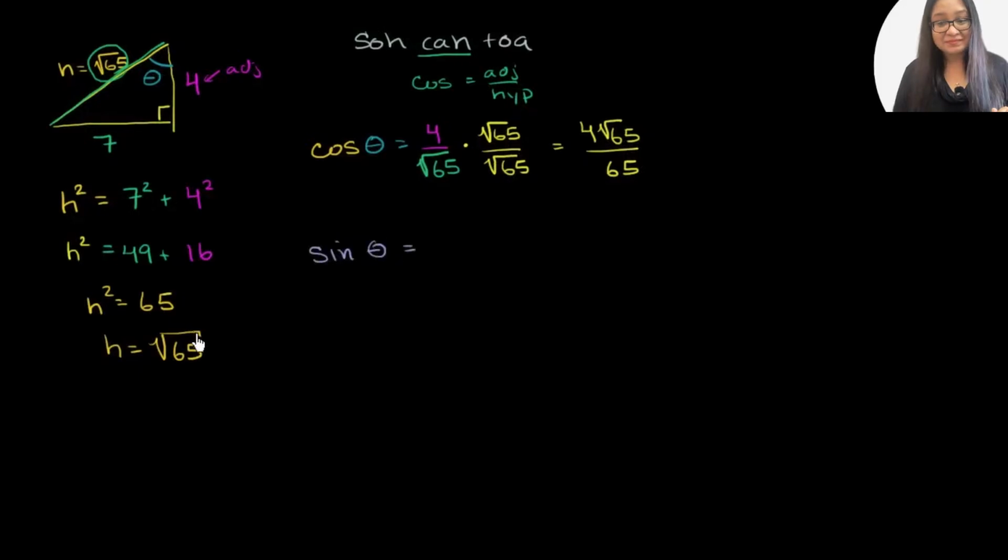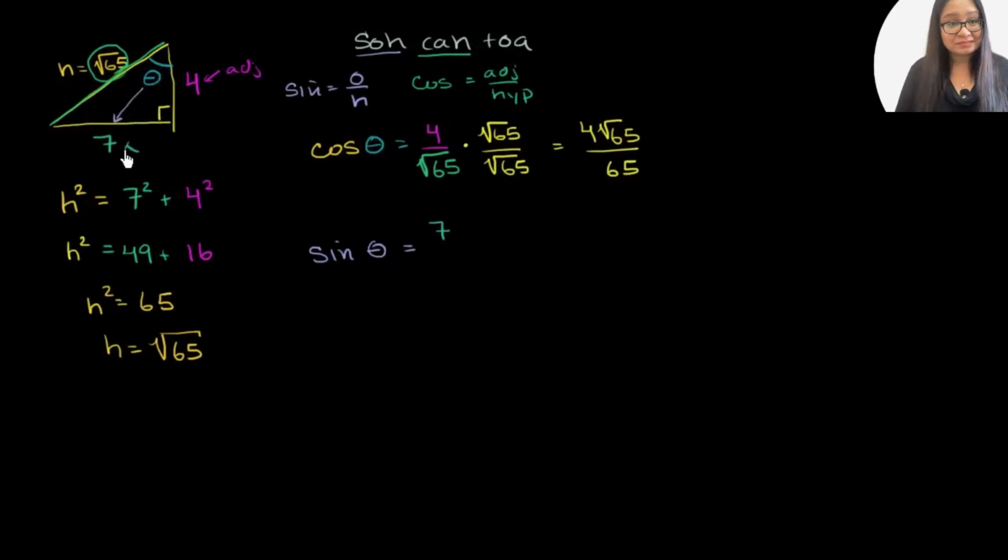So let's think about what the sine of theta is. Once again, go to SOHCAHTOA. The SO tells us what to do with sine. Sine is opposite over hypotenuse. So for this angle, what side is opposite? It's opposite this 7. So the opposite side is the 7.